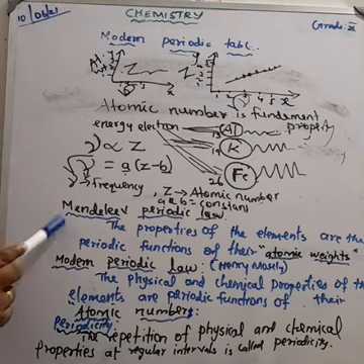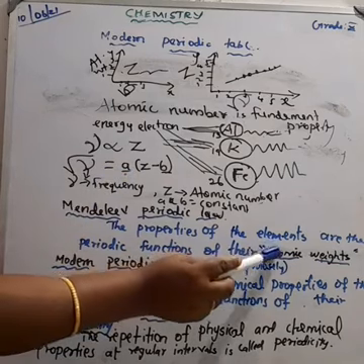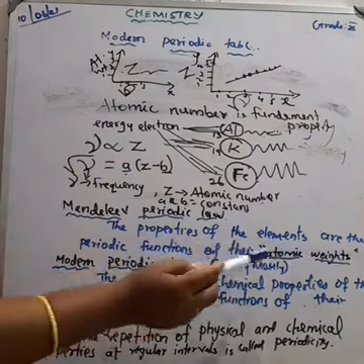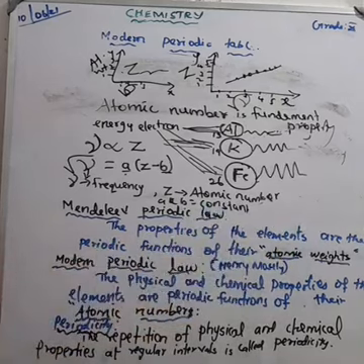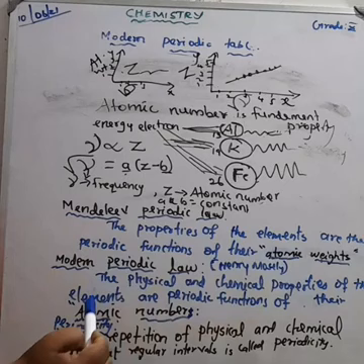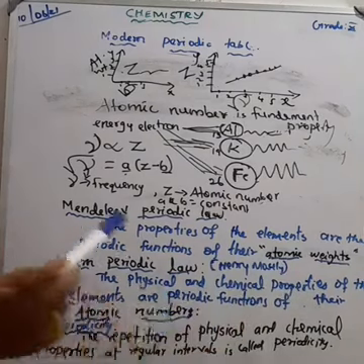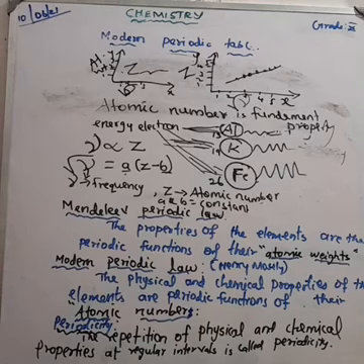What is the Mendeleev periodic law? The properties of the elements are periodic functions of their atomic weight. But according to the modern periodic law, the physical and the chemical properties of the elements are periodic functions of their atomic number. Okay, understood?